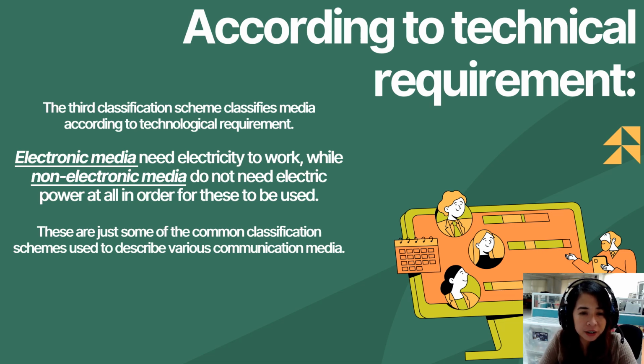Electronic media need electricity to work, while non-electronic media do not need electric power at all in order to be used. These are just some of the common classification schemes used to describe various communication media.